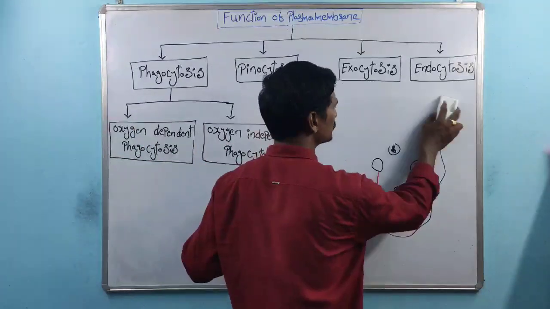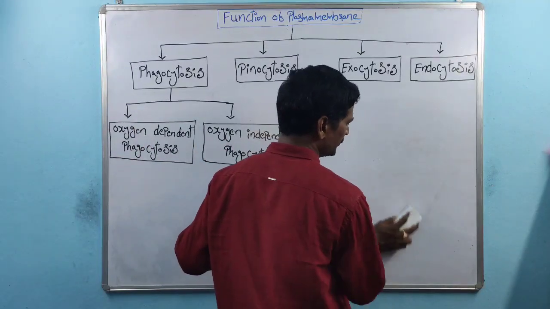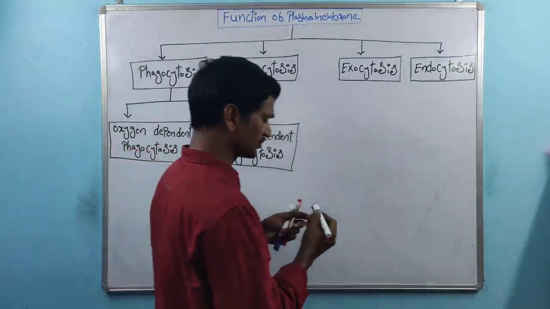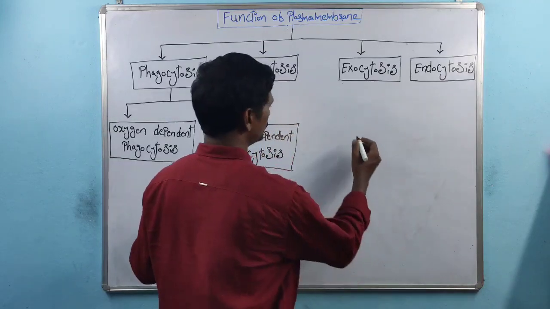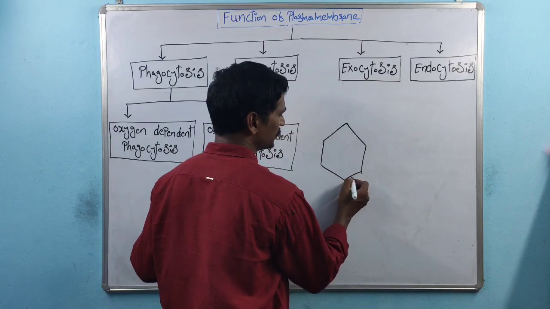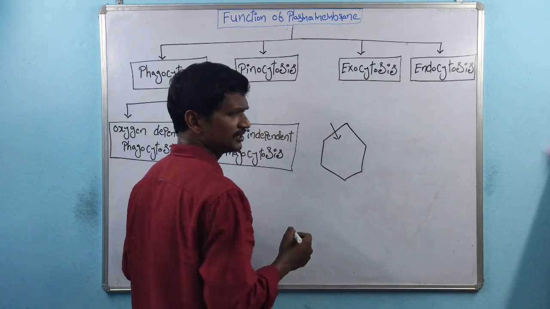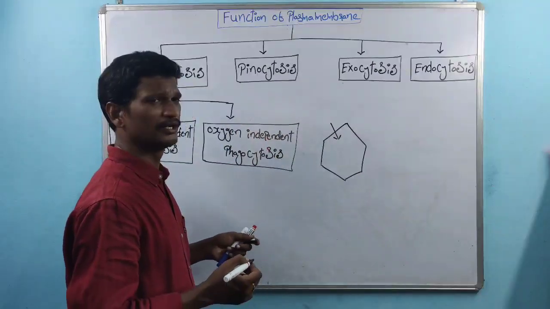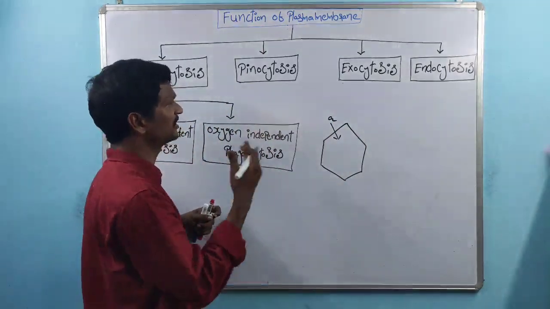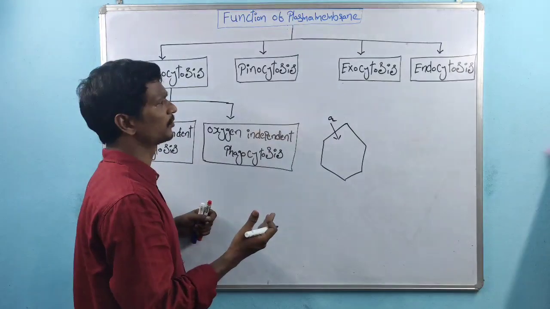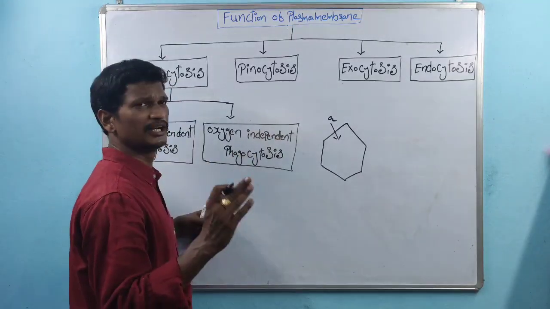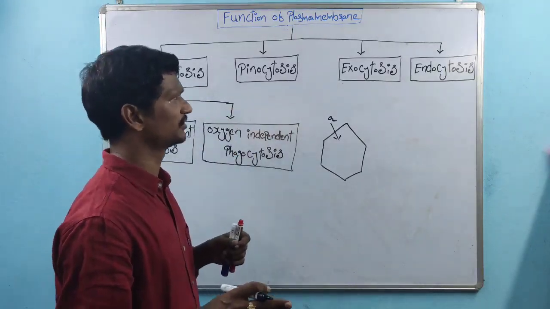And coming to the next one, pinocytosis. Pinocytosis is nothing but endosmosis. It is the cell drinking process. The cell drinking process is called pinocytosis. If any cell takes water molecules from outside to inside, that process is called the cell drinking process. Pinocytosis is nothing but endosmosis, right? So that is about pinocytosis.